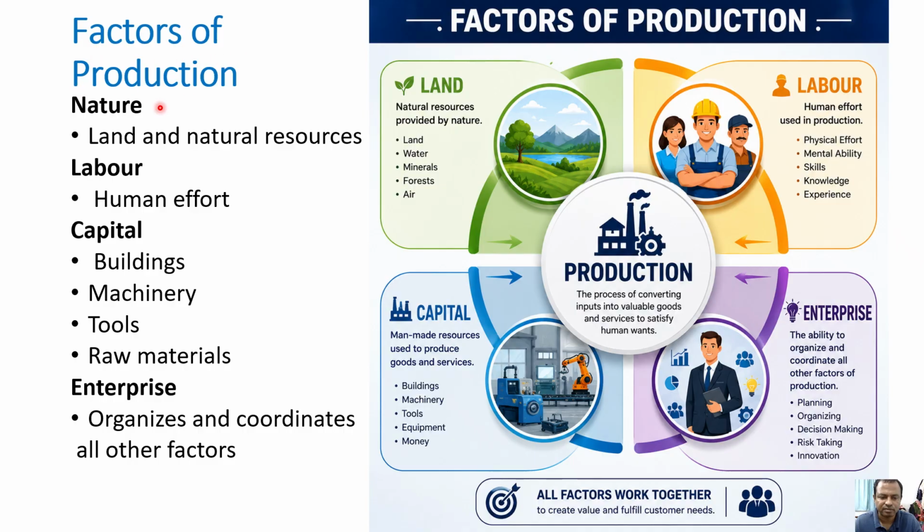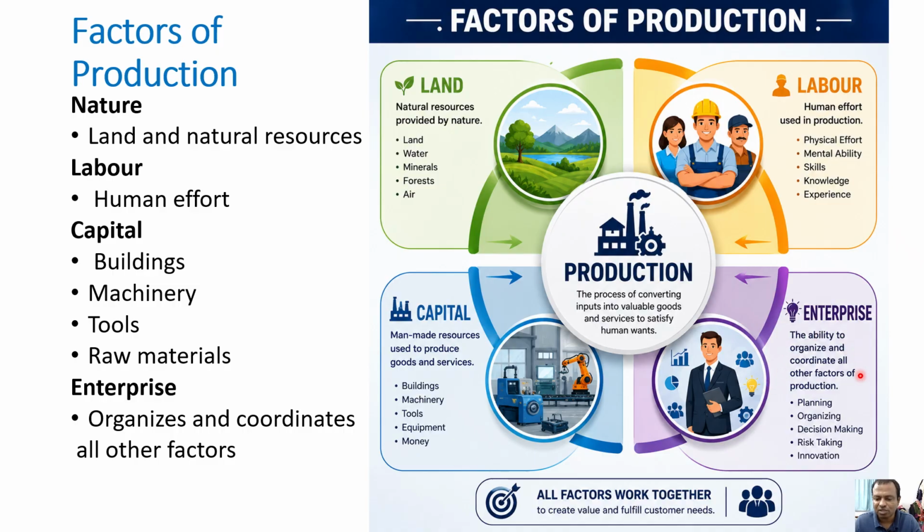Factors of production. The 4 factors of production are nature, labor, capital and enterprise. Nature means land and natural resources like water, minerals, air, etc. And labor means human effort used in the production. Physical effort, skills, knowledge, experience, etc. Capital means man-made resources used in the production of goods and services like buildings, machinery, tools, equipment, money, all are capital.